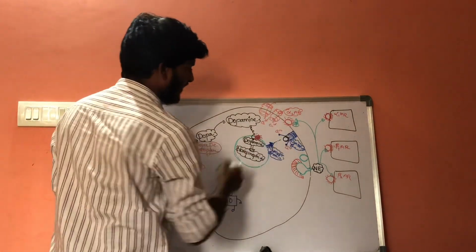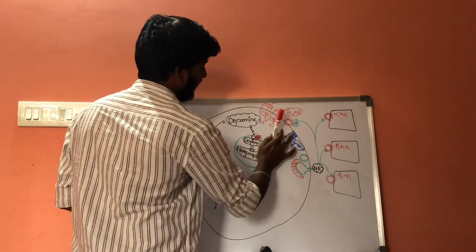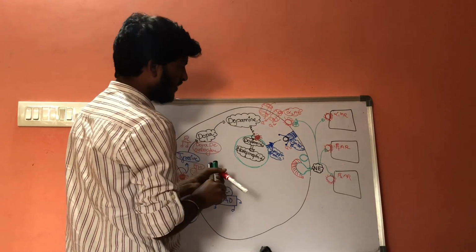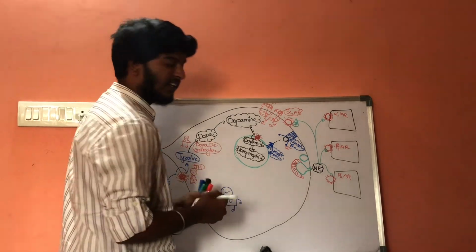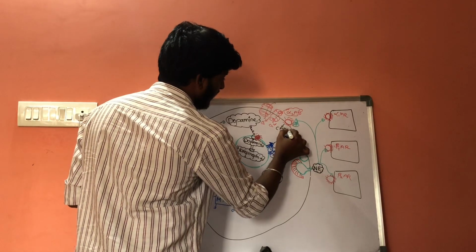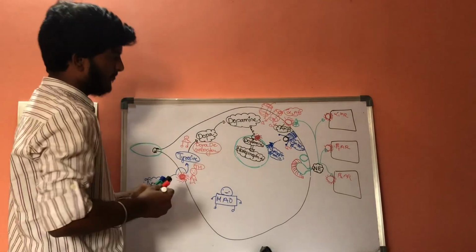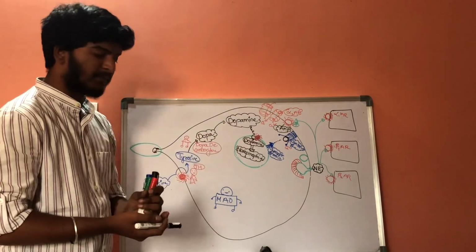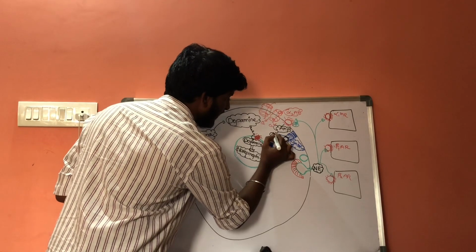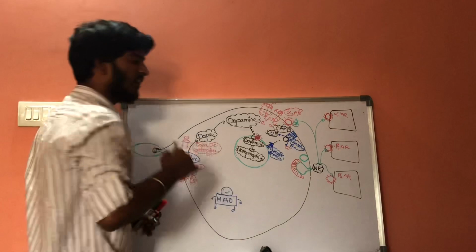Whenever it is activated, it decreases the synthesis of cyclic AMP. So whenever the synthesis of cyclic AMP decreases, the influx of calcium ions will get decreased.